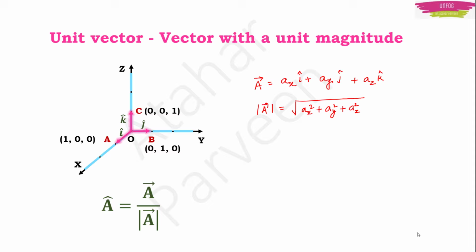Now this unit vector is also called the unit normal vector. Okay, because it is perpendicular, right? All the three axes are perpendicular to each other. The x, y and z axis, they are perpendicular to each other.